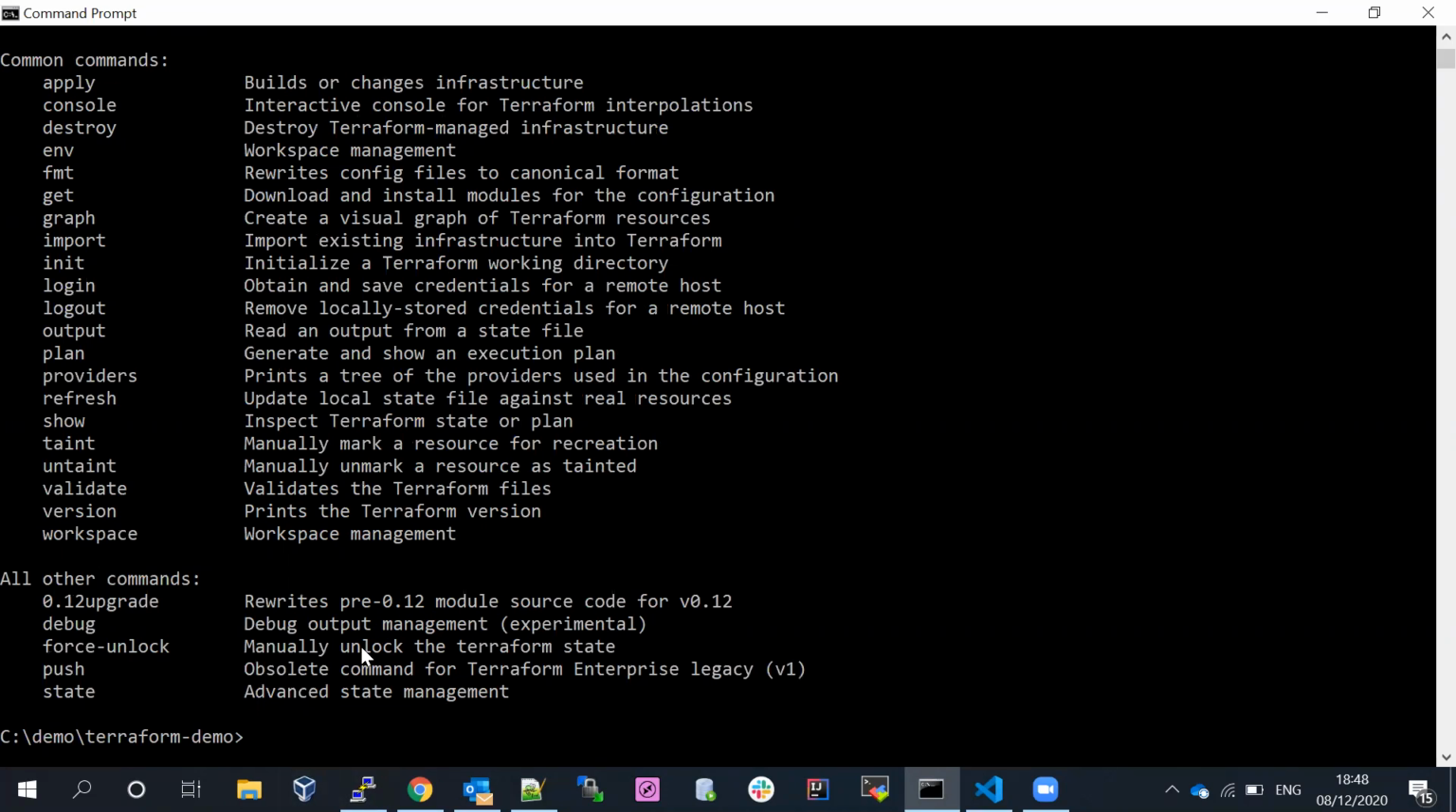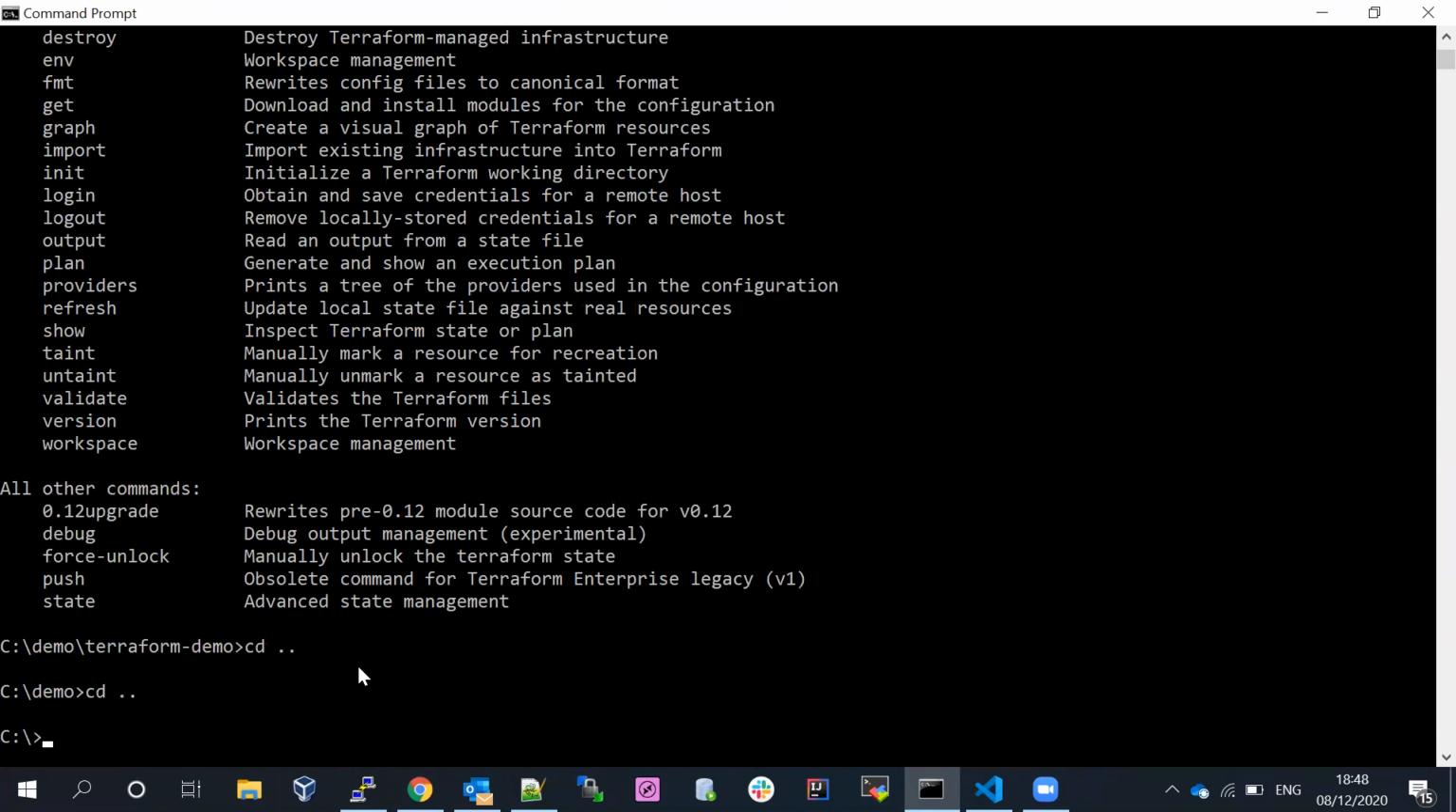I placed the Terraform file into the binaries folder, and I already set the environment for those binaries. If you want to run it from anywhere, you need to set the environment. Otherwise, you have to go to the particular location. Let me show you that also.